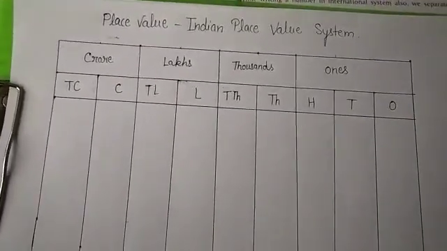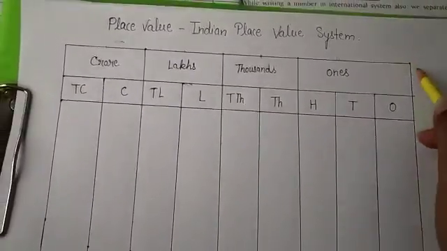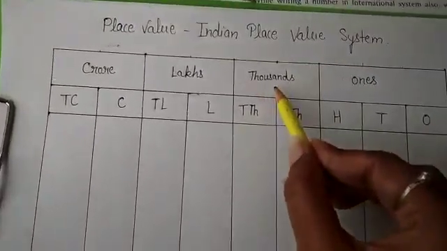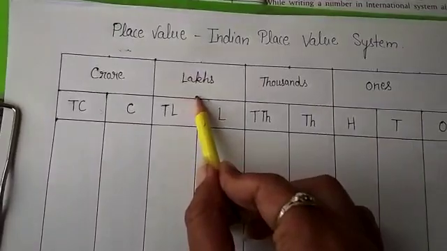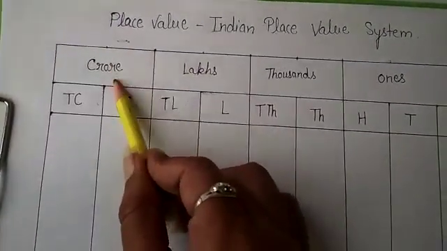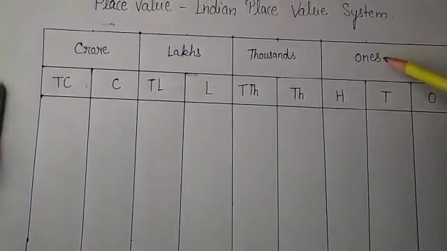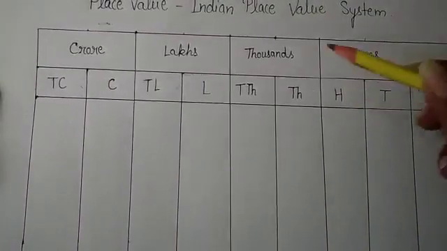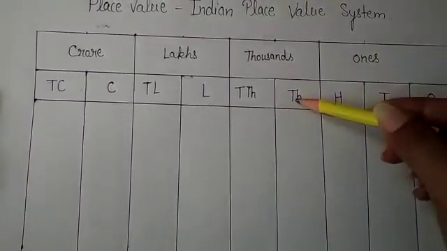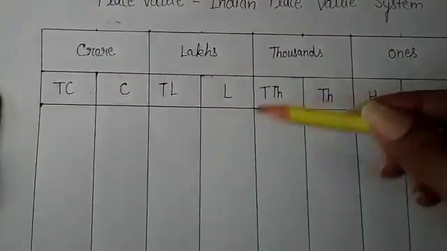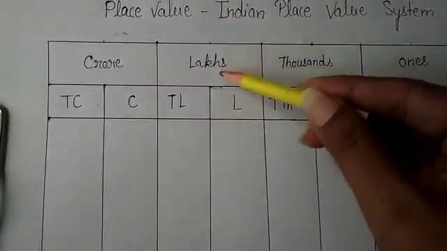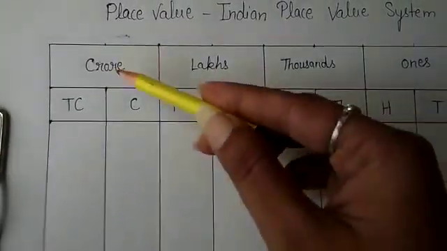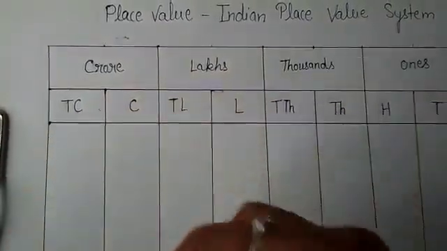This system starts from right to left. First period is ones, second period is thousand, third period is lakh and fourth period is crore. Ones period consists of three place values: ones, tens, hundred. Thousand period consists of two place values: 1000 and 10,000. Lakh period consists of two place values: lakh and 10 lakh. As it is, crore consists of two place values.